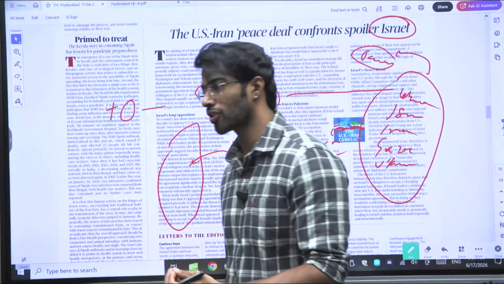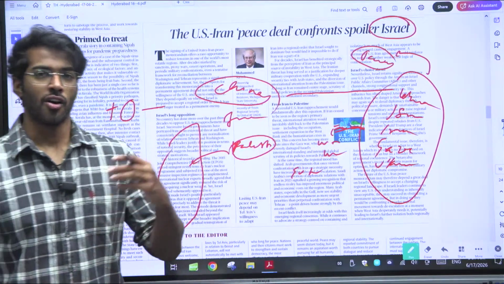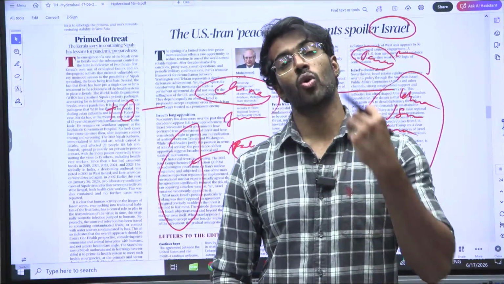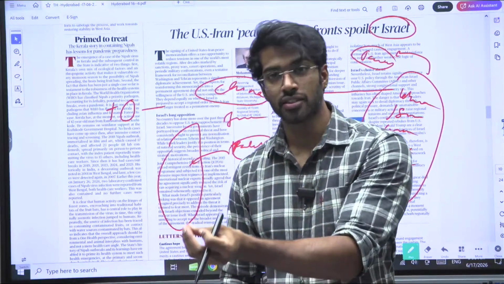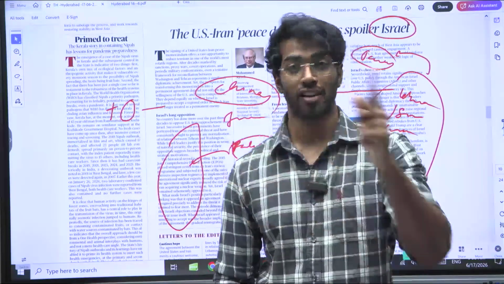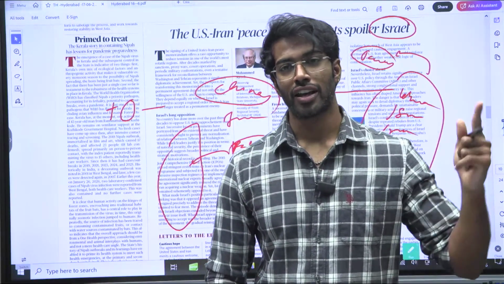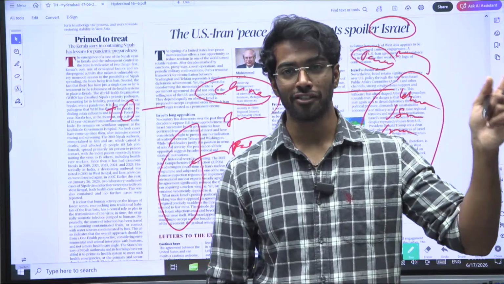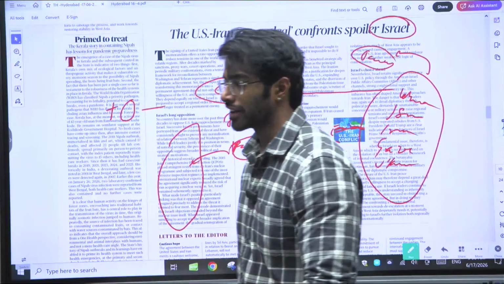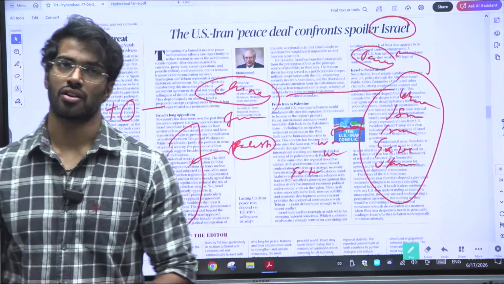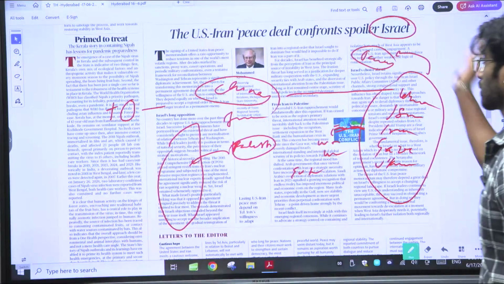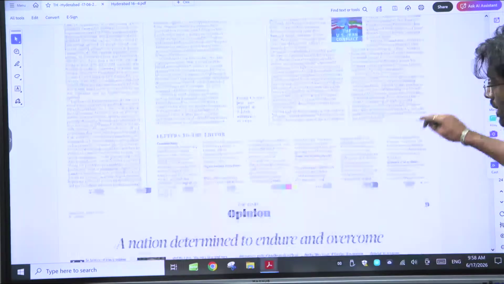If you actually remember what the social contract theory says, it says that we, all the citizens of this particular area, are coming into an agreement saying that we are going to obey laws, pay taxes, and contribute to the economy. In return, you are going to protect us from external harm. Now, external harm is not happening, but any external event is causing harm to the citizens. So that is something that India has to look into and ensure that all of the citizens are in a good position. Right? That is the thing that is present in this particular editorial. Next,